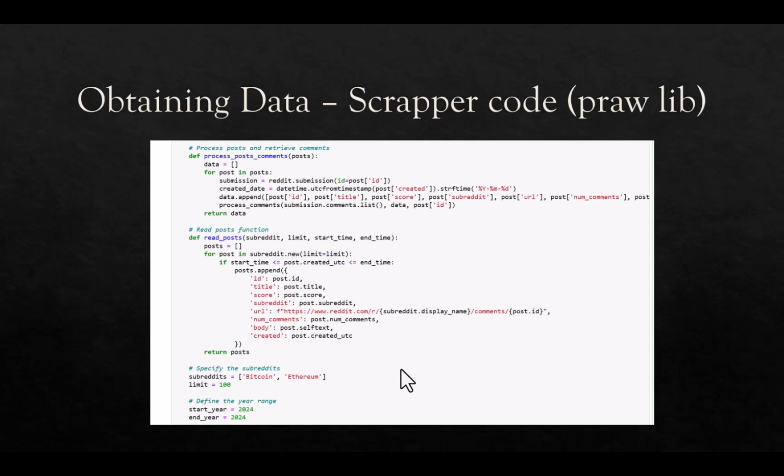For obtaining the data, this is a small screenshot of our scraper code, where we are using the PRAW library for accessing the Reddit API. We are going to scrape posts and comments. We are going to select 100 posts as a limit, and obtain the data that we could. For this demo, we just selected the data from the month of July, and that could serve as a good example for our demonstration for this assignment.